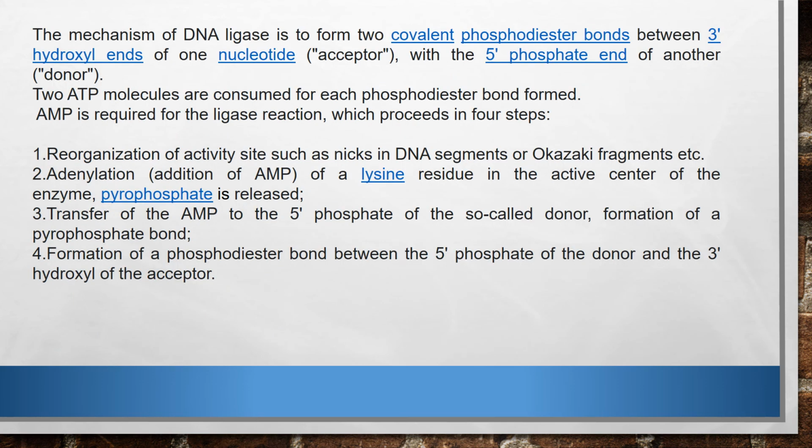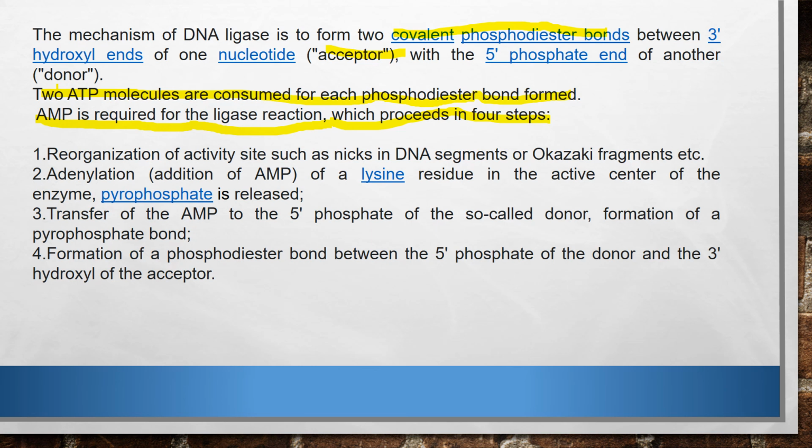The mechanism of DNA ligase is to form two covalent phosphodiester bonds between the 3-hydroxyl end of one nucleotide, that is the acceptor, and the 5-phosphate end of another, that is the donor. Two ATP molecules are consumed for each phosphodiester bond formation. AMP, adenosine monophosphate, is required for the ligase reaction, which proceeds in four steps. First of all, as we discussed in the previous slide, recognition of active sites such as nicks in DNA fragments, DNA segments or Okazaki fragments, etc.